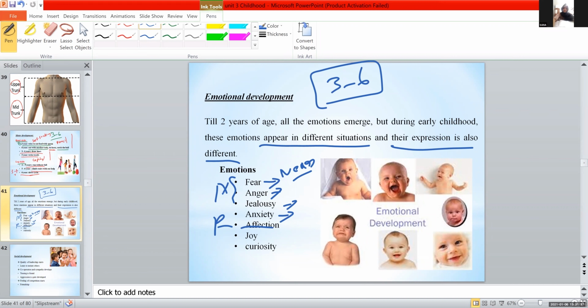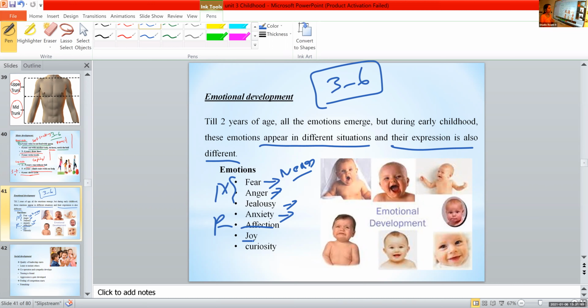Affection to the parents. Okay. How do they express their affection, a 3 to 6 year old child? Sometimes they kiss their mother or their father. They hug. All these are certain expressions of their affection.